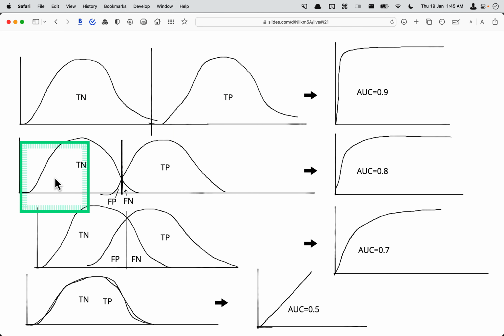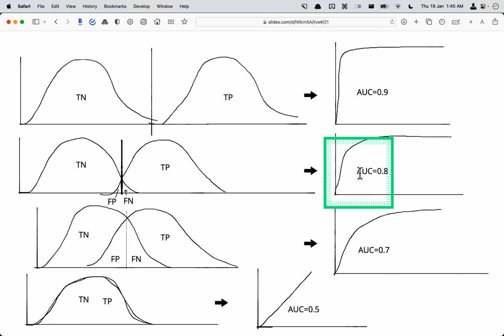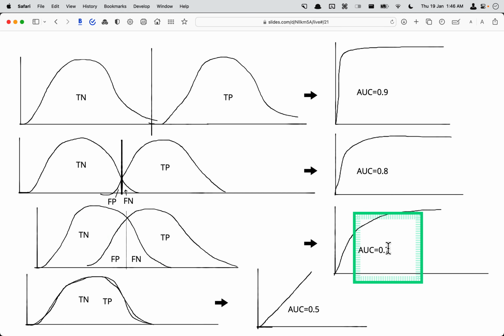Now if the graph looks something like this, you have true negative and true positive and a cutoff line, and there are a few data points which the model has messed up, like false positives and false negatives. So that's why they are in a different area bracket. These were incorrectly identified, but still this is okay. In this case the area under the curve will be something like 0.8, somewhere around this range, and this is a decent, fair or average model.